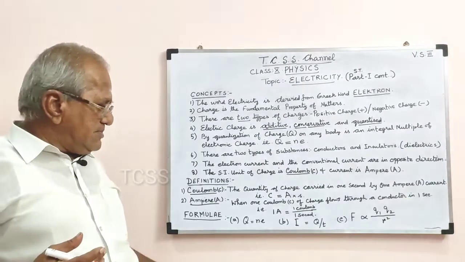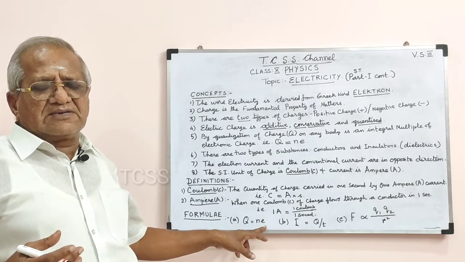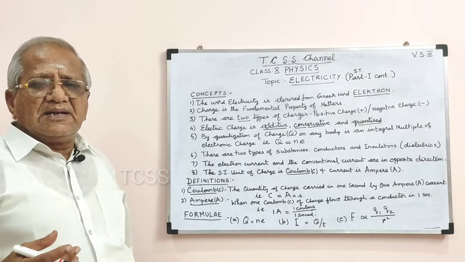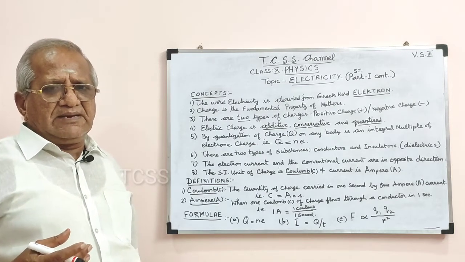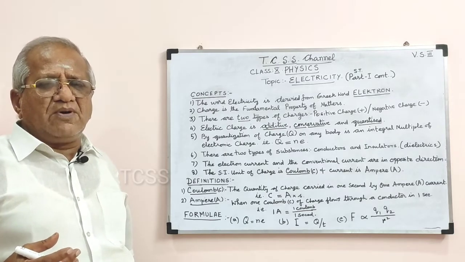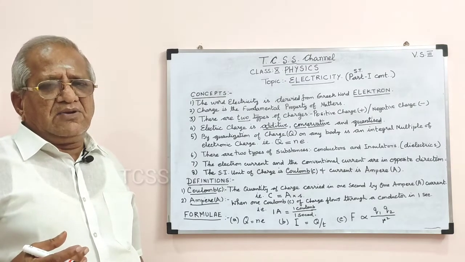multiple of the number of electrons given to it or taken from it, and the charge value of an electron. The charge value of an electron is nothing but 1.6 into 10 power minus 19 coulombs. I repeat, the charge value of an electron is 1.6 into 10 power minus 19 coulombs.